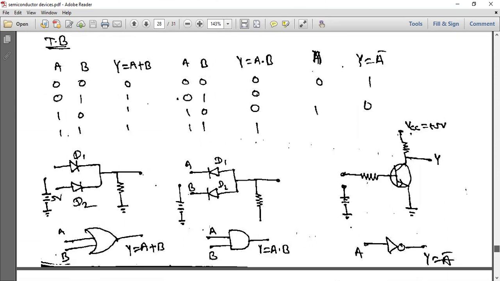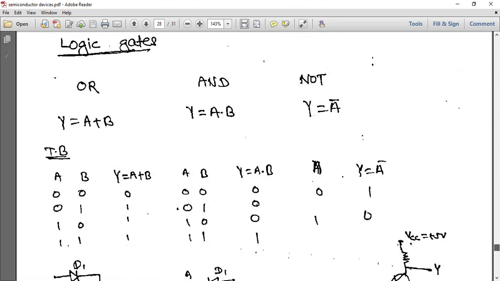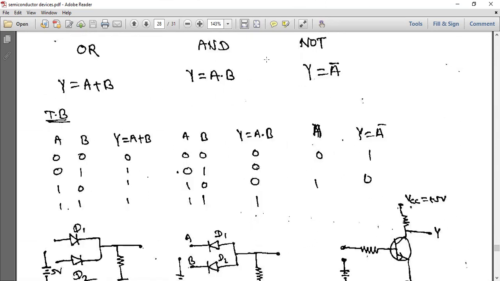Next one. These are the logic gates: OR, AND and NOT gate. So A or B, A and B, and this is A bar. Inputs are A and B, output Y is A or B; A, B, Y for AND; and Y is A bar for NOT. See now 0 0 0, 0 1 1, 1 0 1, 1 1 1. I will explain these gates in the class again.